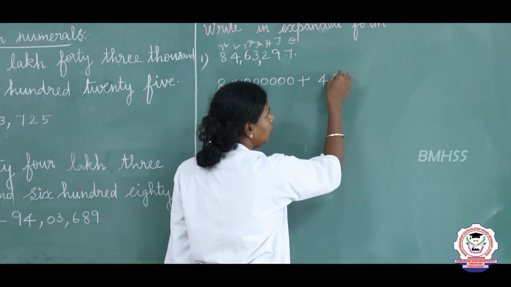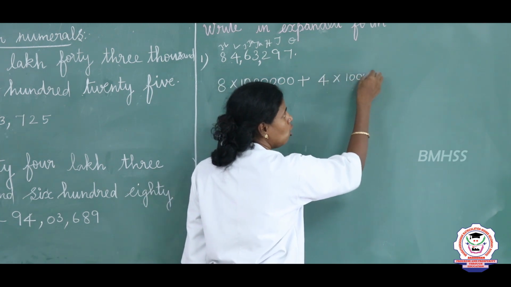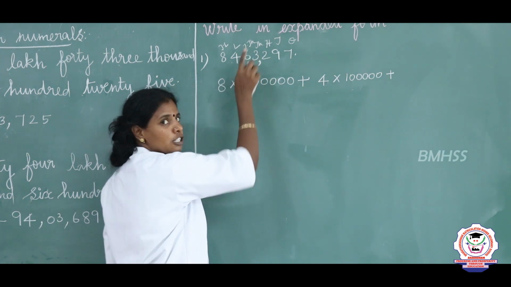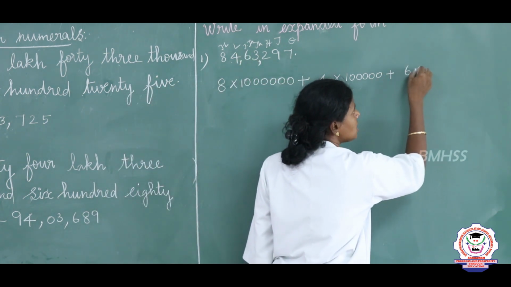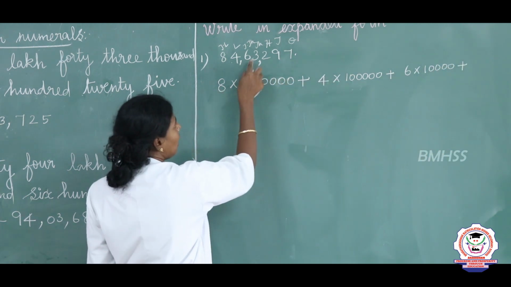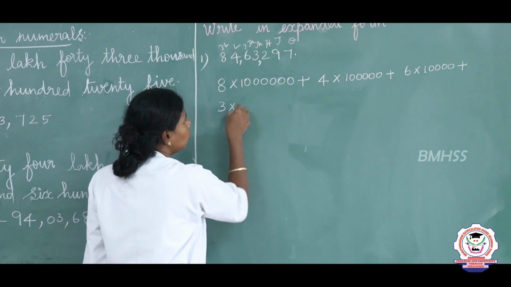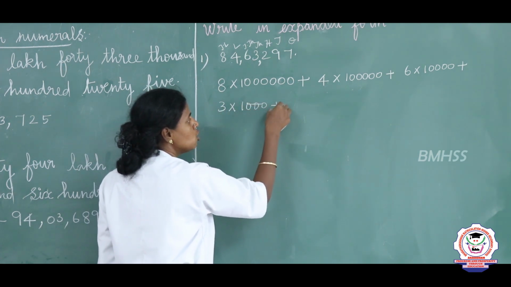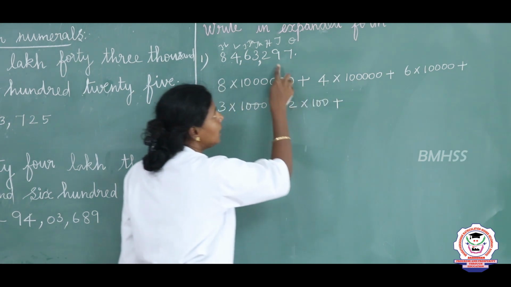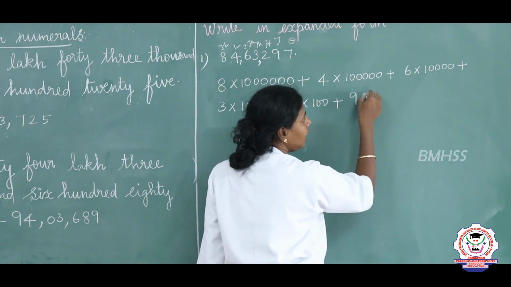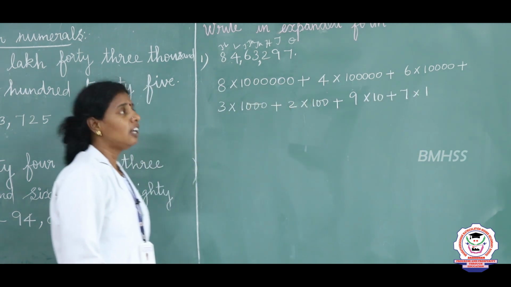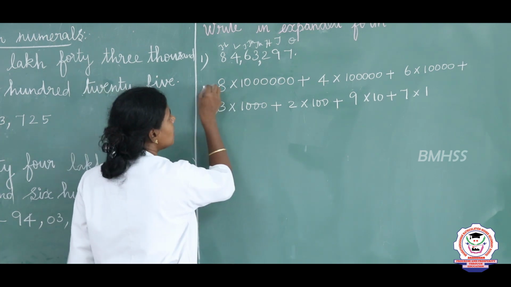So 4 into, for lakhs 5 zeros, so into 5 zeros, plus the next 6 is in the place of 10,000. So 6 into, for 10,000 place 4 zeros, plus the next value is 3. So 3 into 1000, for 1000 it is 3 zeros, plus 2 into 100, for 100 it is 2 zeros, plus 90, that is 9 into 10, plus 7 into 1's place is 1, right? So if you multiply this, we will get the answer as